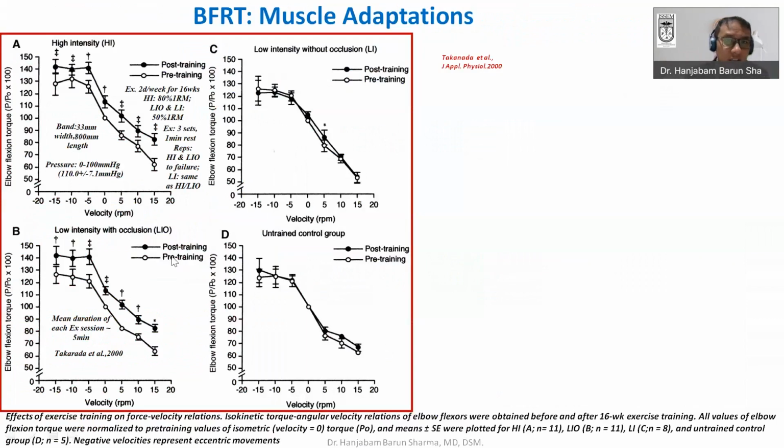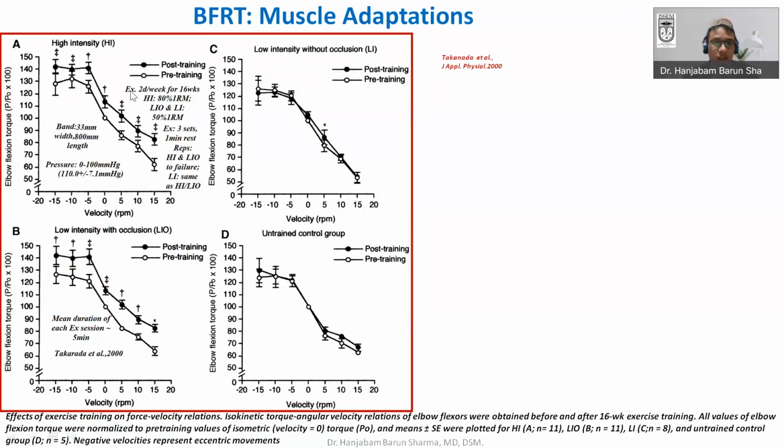For example, here in this first graph, you can see the elbow flexion torque. That is the angular force you can measure. This is the high intensity exercise pre-training and post-training. They have applied blood flow resistance by using a band of 33 millimeter width and 800 millimeter length. The pressure was a mean pressure of approximately 110.